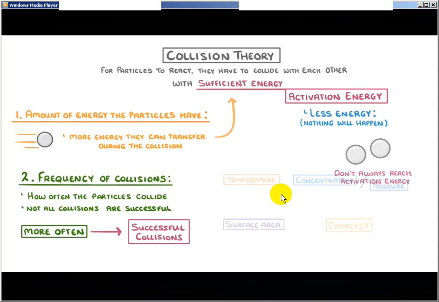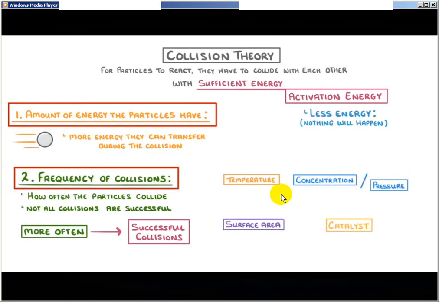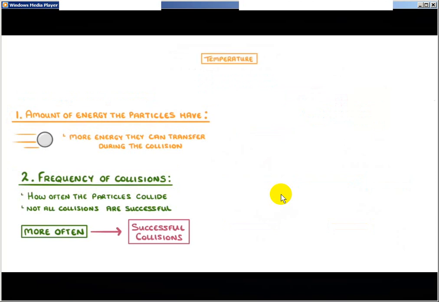Now, whenever you think about how these factors affect the rate of reaction, you always want to think in terms of how they affect the amount of energy that the particles have and the frequency of the collisions, as increasing either of these will increase the rate of reaction by increasing the number of successful collisions. Let's start with temperature.